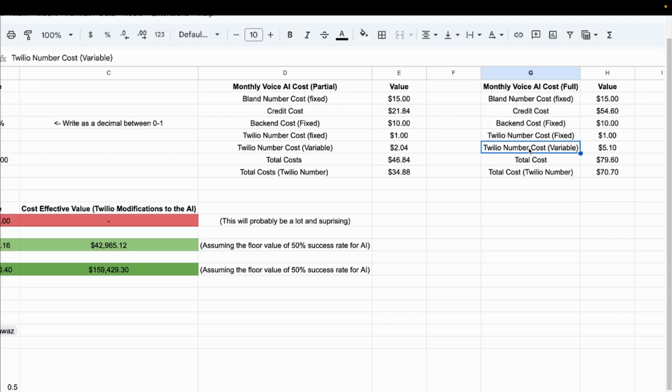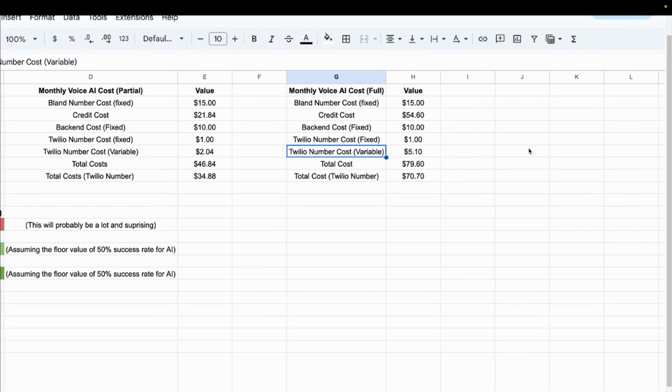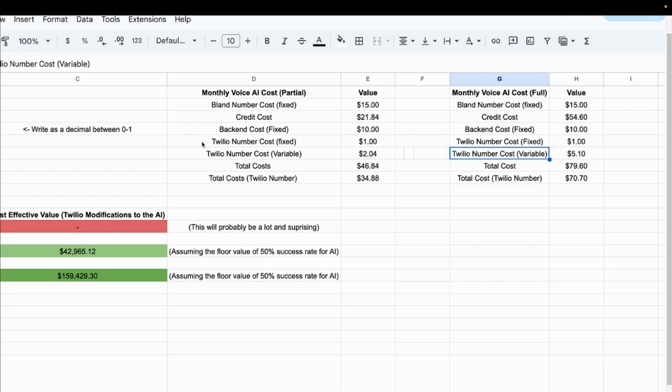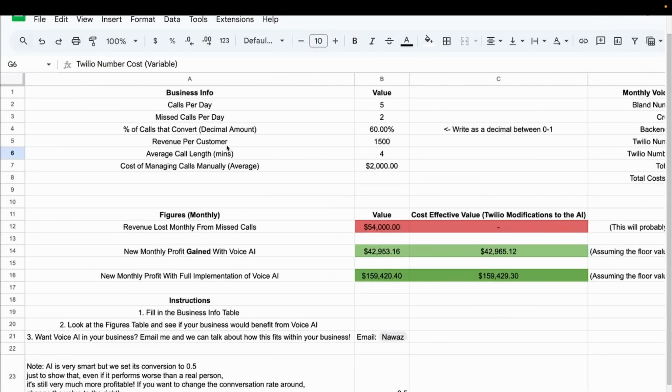And I've also done the full. So let's just say we have this on all the time and it takes all your inbound calls. So this will calculate that. So let's get to the interesting bit, right? All the formulas, all the credit costs, the current costs and everything are all here. And let's talk about the monthly figures, all right?